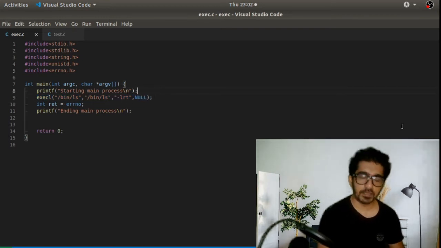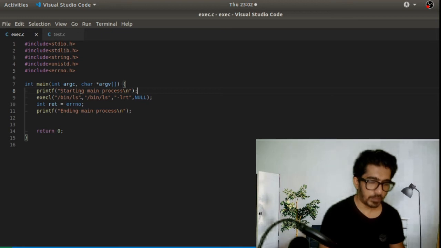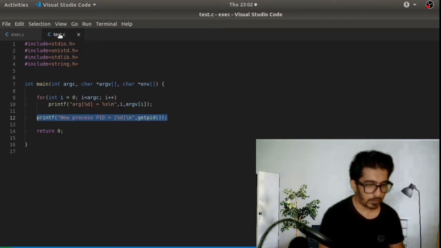So let's try one more example. This time, instead of giving the binary as ls, we will give our own test binary. Let's see what is in our test binary. Here we have written a test binary.